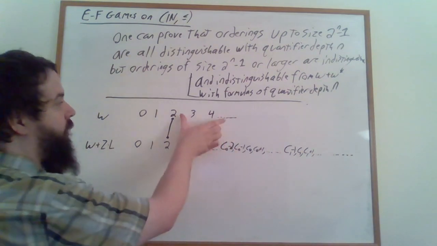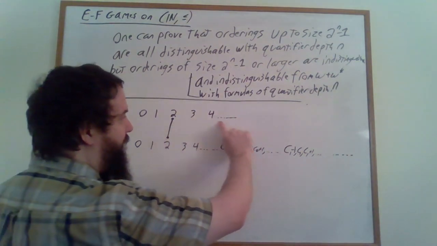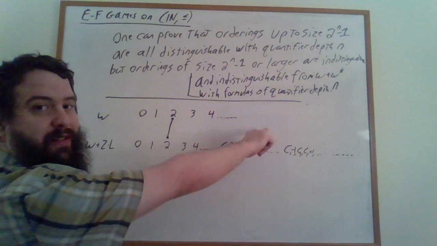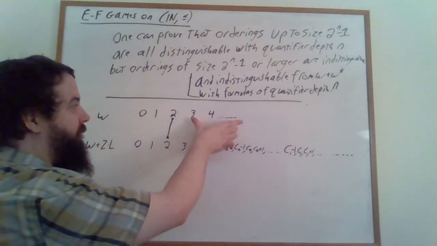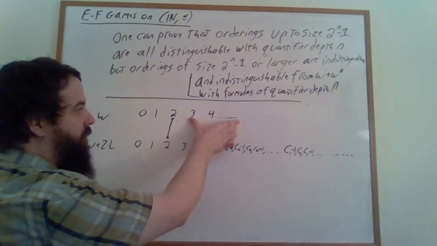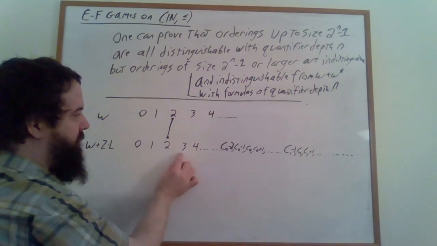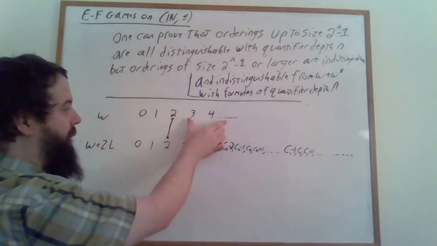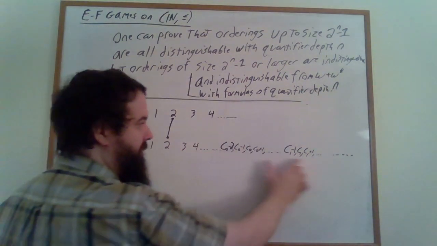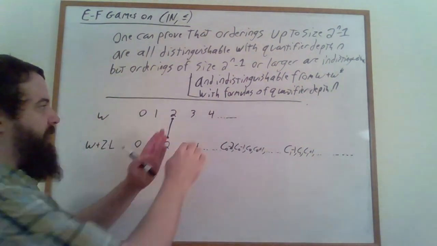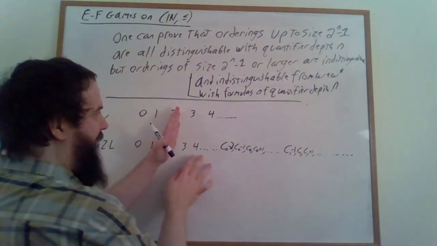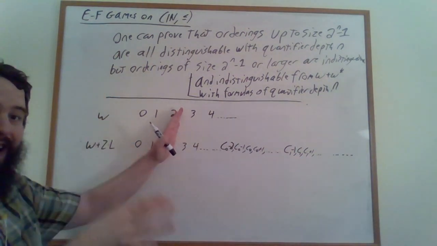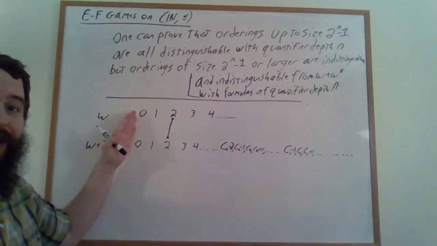And then the other one, this part of omega, it still looks like omega. So we have a game board that's omega versus omega plus z times L. So this half of the game actually looks identical to the original game.